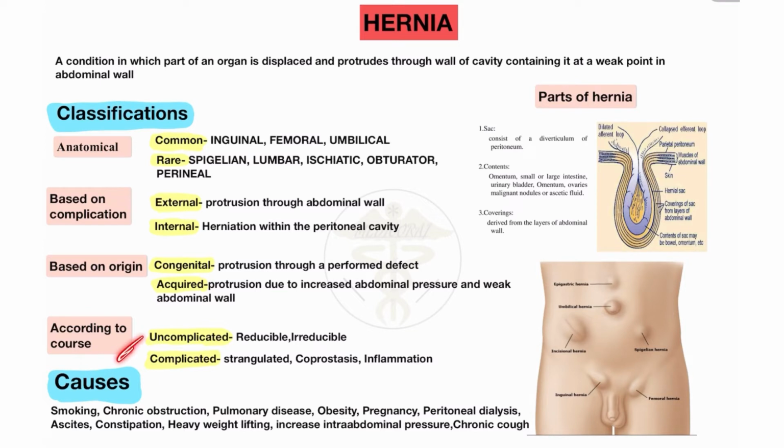According to course, a hernia may be uncomplicated or complicated. Uncomplicated hernias are the reducible hernia and the irreducible type of hernia. These two types are uncomplicated; you will not see major complications in them. But in a complicated hernia, strangulation occurs, coprostasis occurs and inflammation also occurs in the region. Then it is called a complicated hernia, and you will see complications in the patient. So these are the complicated and uncomplicated types according to the course of the hernia.